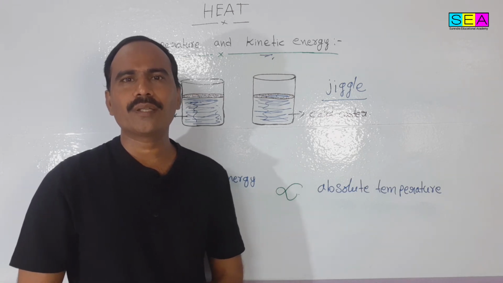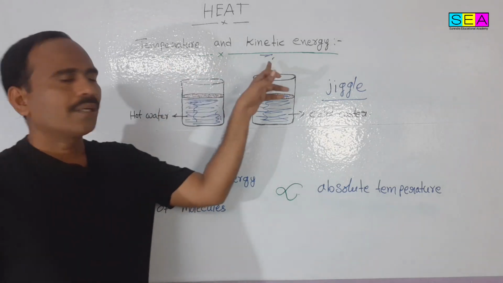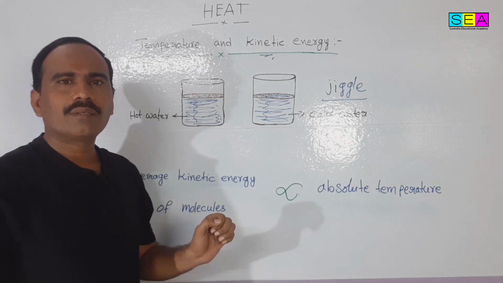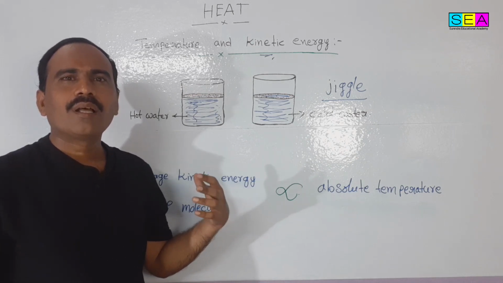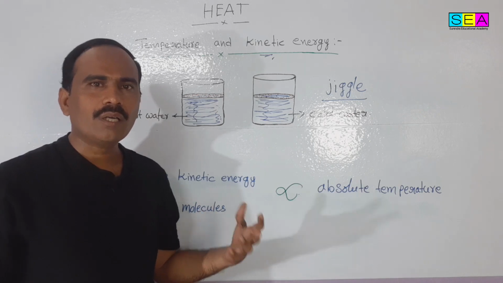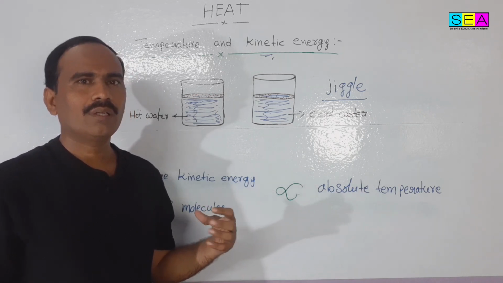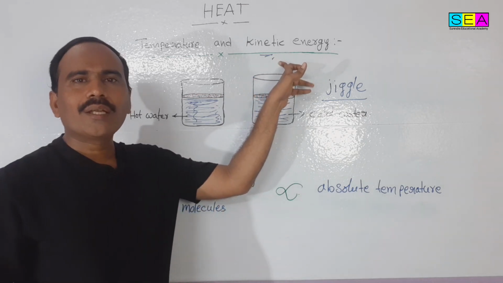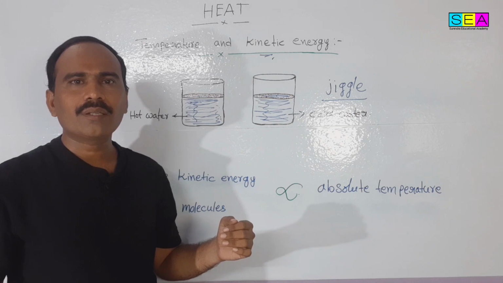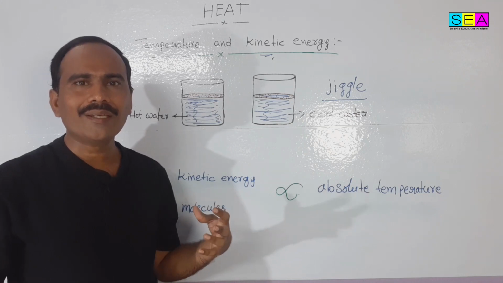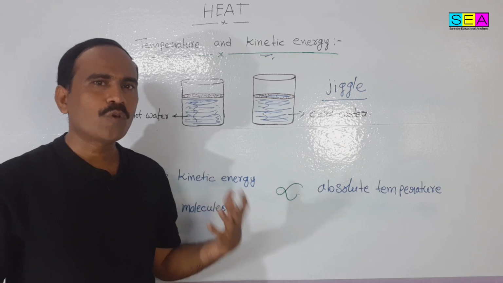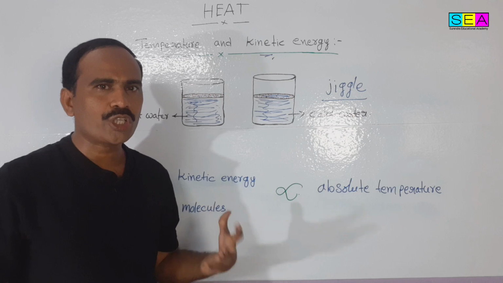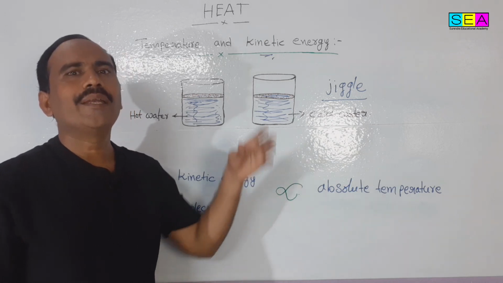The next topic is temperature and kinetic energy. Temperature is a measurement. It measures how hot or how cool a given object is. It was learned in the first period. But what about kinetic energy? Kinetic energy means objects gain some energy when they are in motion. That energy is called kinetic energy.